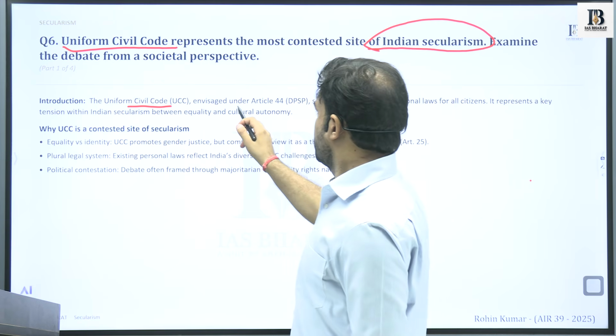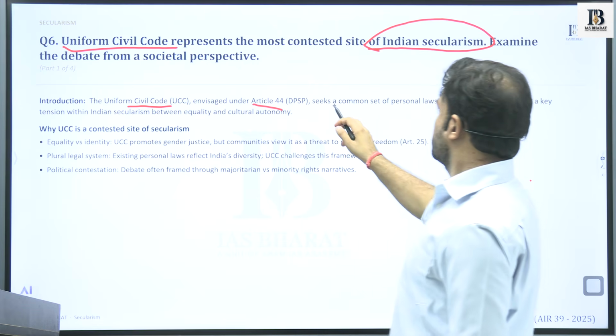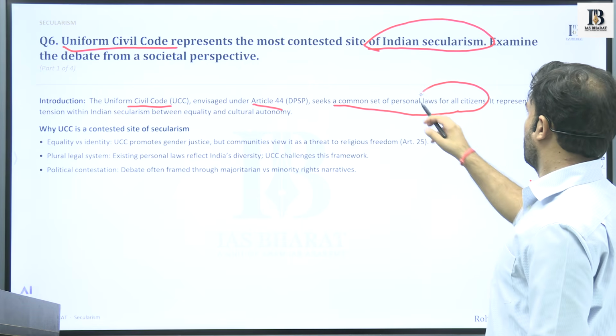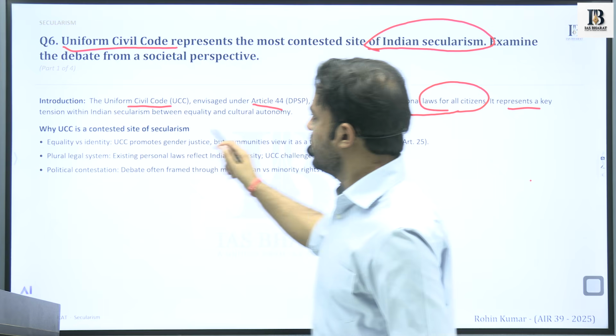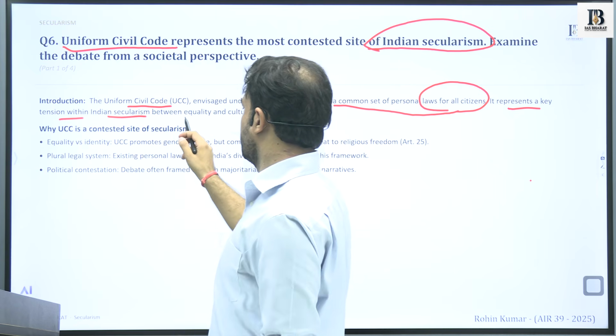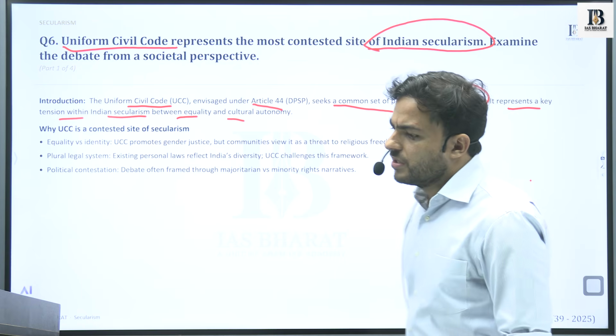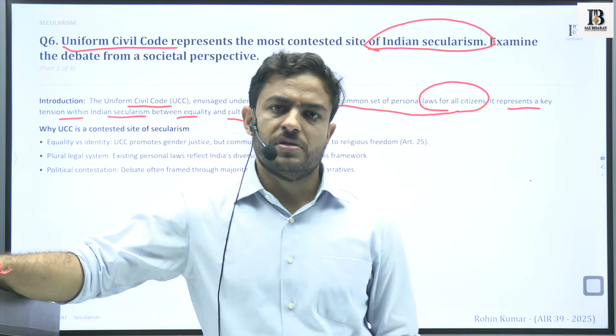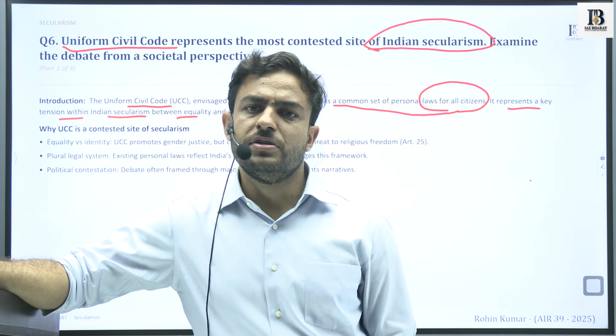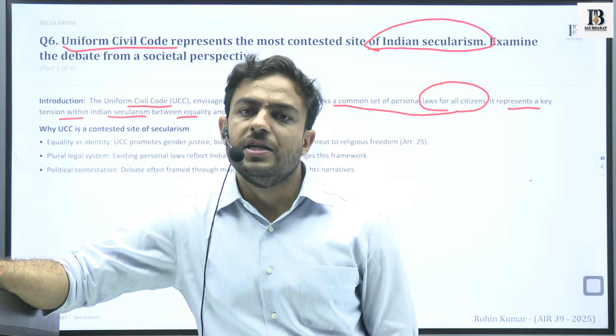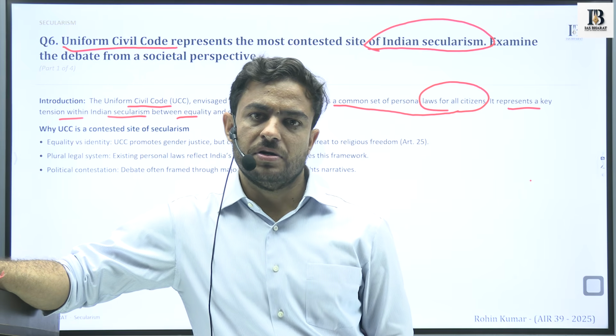UCC, envisaged under Article 44, seeks a common set of personal laws for all citizens. It represents a key tension within Indian secularism between equality and cultural autonomy. The Directive Principles of State Policy are considered to be of guiding nature when it comes to making laws in India.